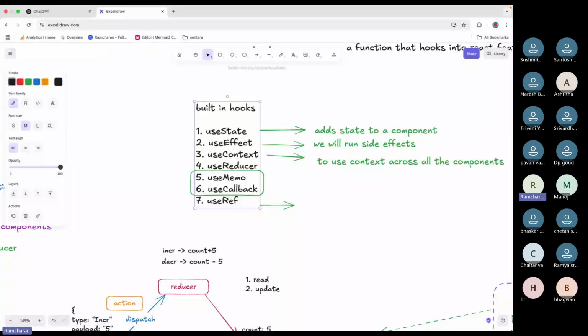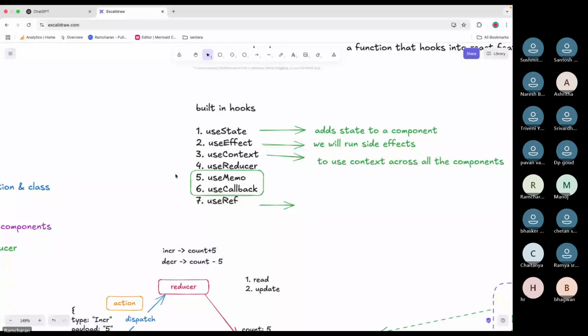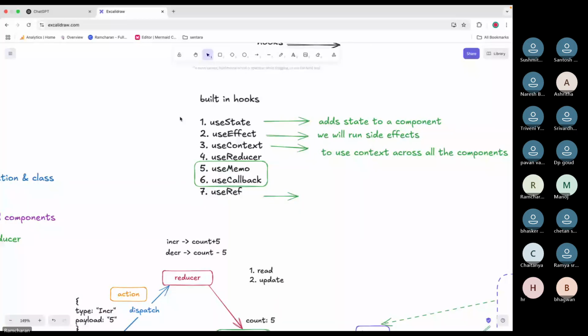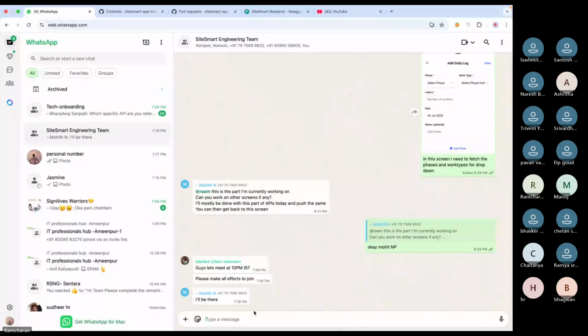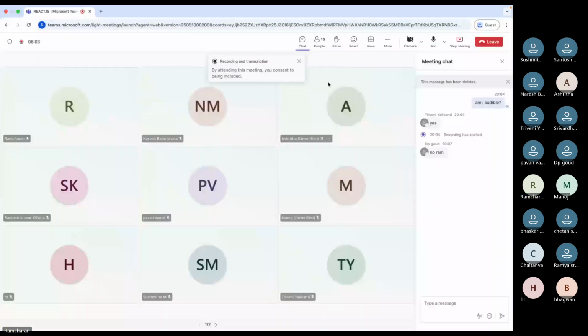All the hooks we discussed, right? Anyone having doubts in that? Okay.